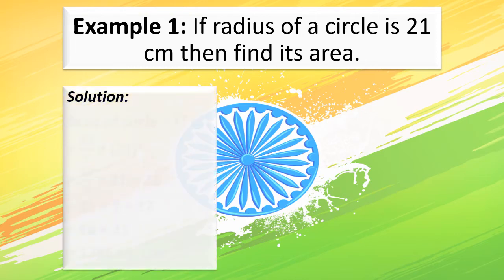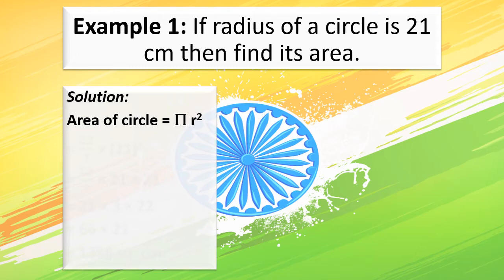Now what will be the first step? The first step will be to write the formula. What is the formula of the area of a circle? The formula is area of circle is equal to pi r squared. Now you can take the values. What will be the value of pi? We can take 22 upon 7, or we can take 3.14. Whichever value is convenient to you, you can take those values.